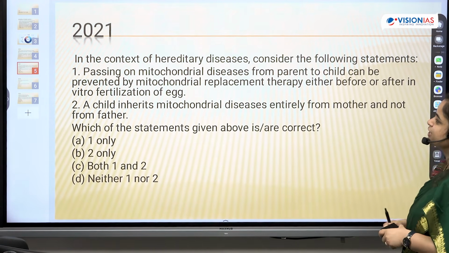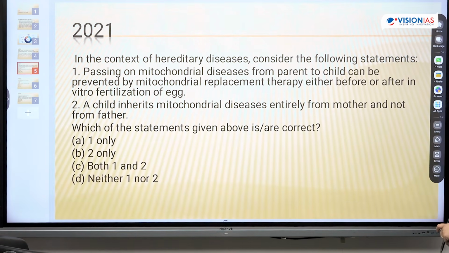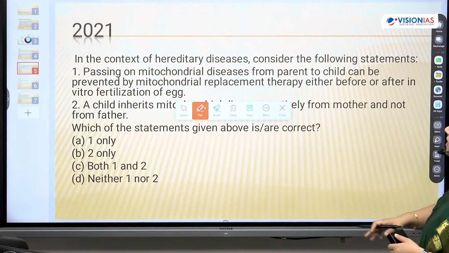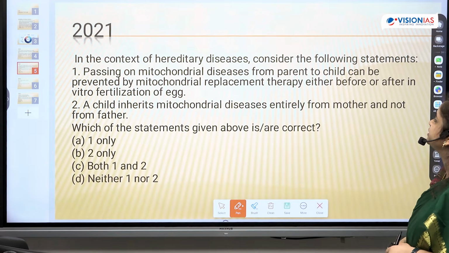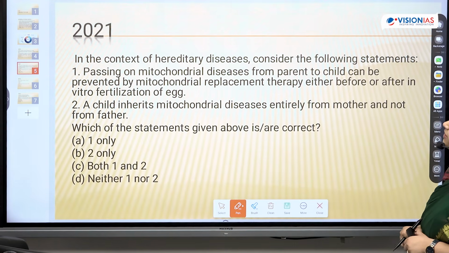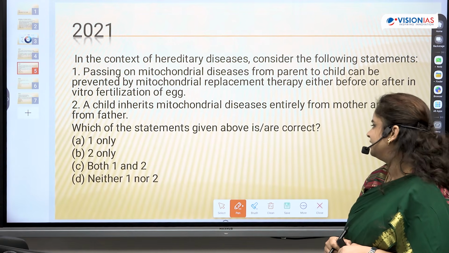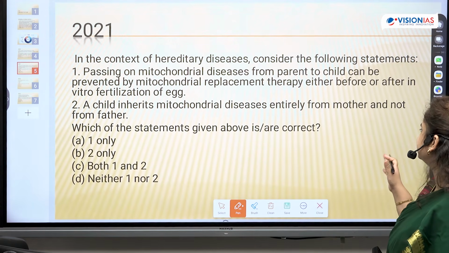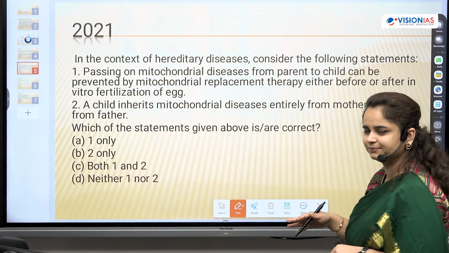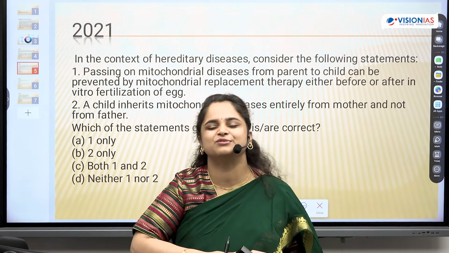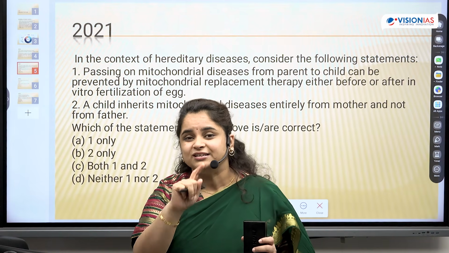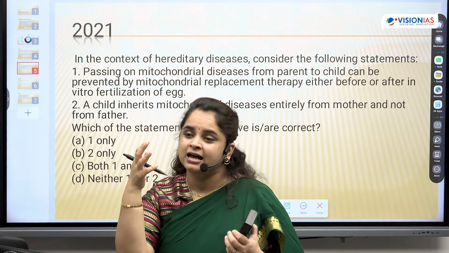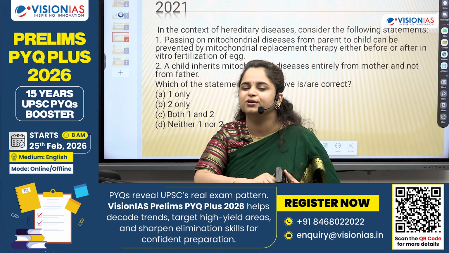Just look at this. In the context of hereditary diseases, consider the following statements. Passing on mitochondrial diseases from parent to child can be prevented by mitochondrial replacement therapy, either before or after in vitro fertilization of the egg. A child inherits its mitochondrial disease entirely from the mother and not from the father. So we're not solving this question. I'm not taking you to the answer, but what I'm telling you is the question which came one year earlier was telling you that this is a topic you have to prepare.